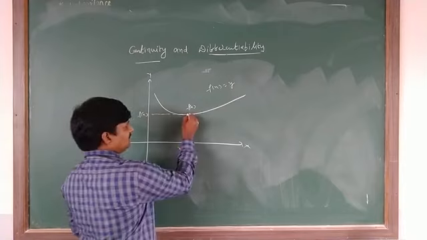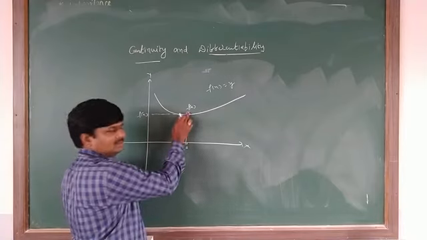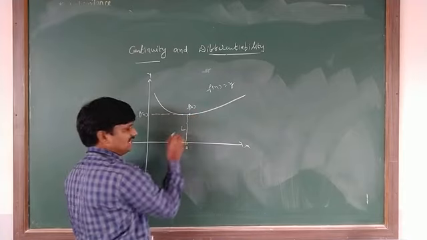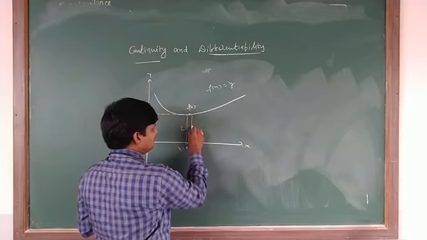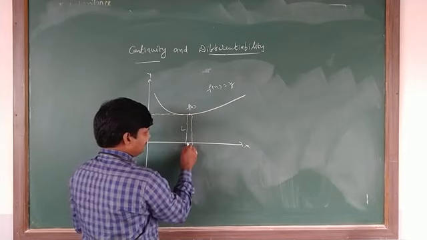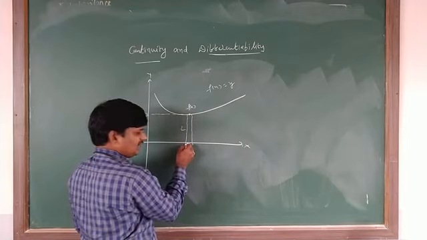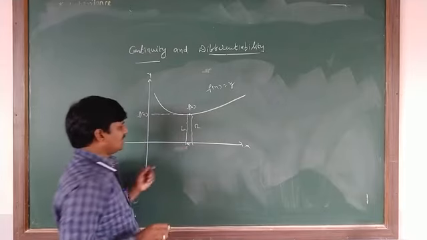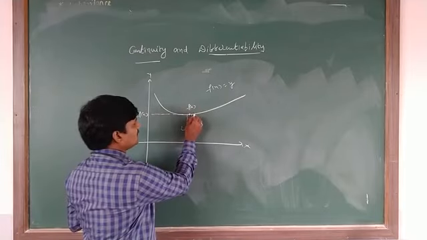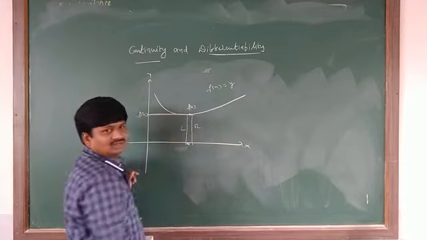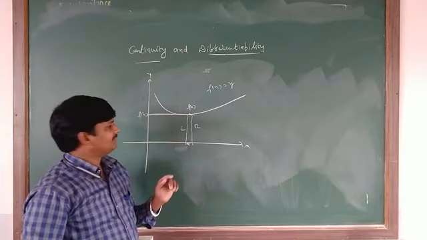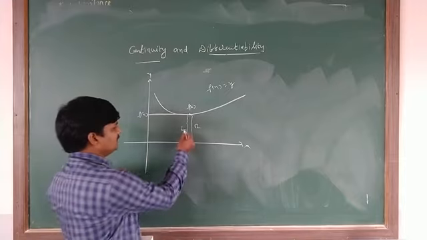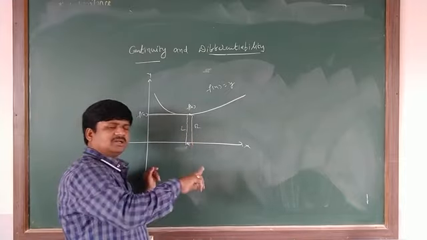So what is the left limit here? The left limit is L, from here to here. These values are around a. Left of a is the left limit, right of a is the right limit. Both are the same only. That means the left limit and right limit are both equal.